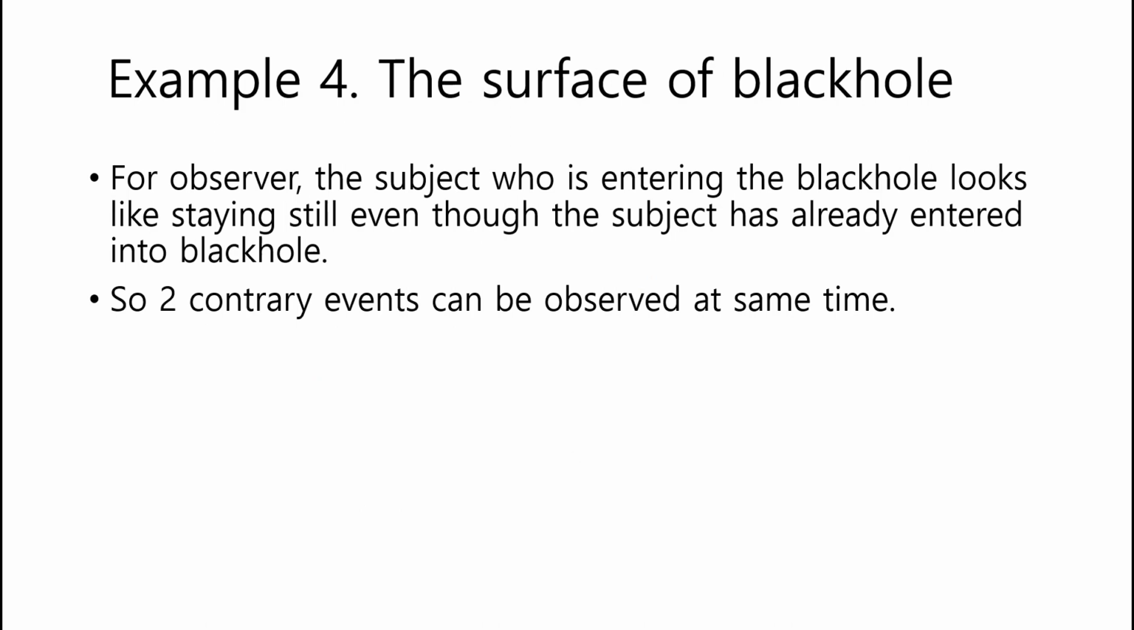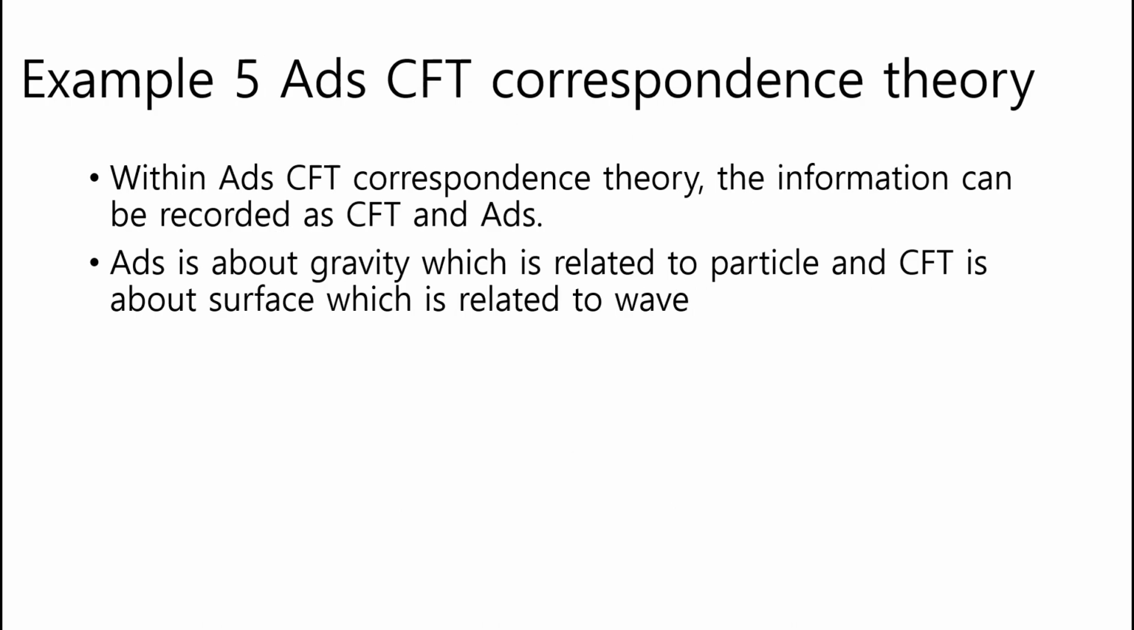For the observer, the subject who is entering the black hole looks like staying still, even though the subject has already entered into the black hole. So two contrary events can be observed at the same time. Example 5. AdS-CFT correspondence theory. Within AdS-CFT correspondence theory, the information can be recorded as CFT and AdS. AdS is about gravity, which is related to particle, and CFT is about the surface, which is related to wave.